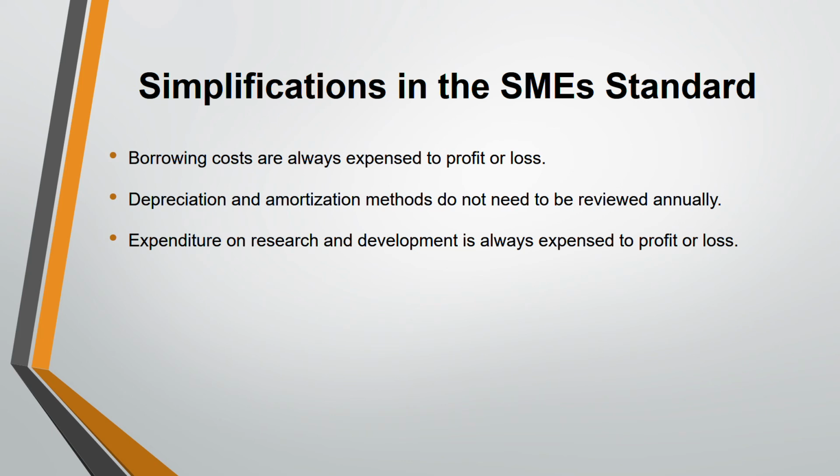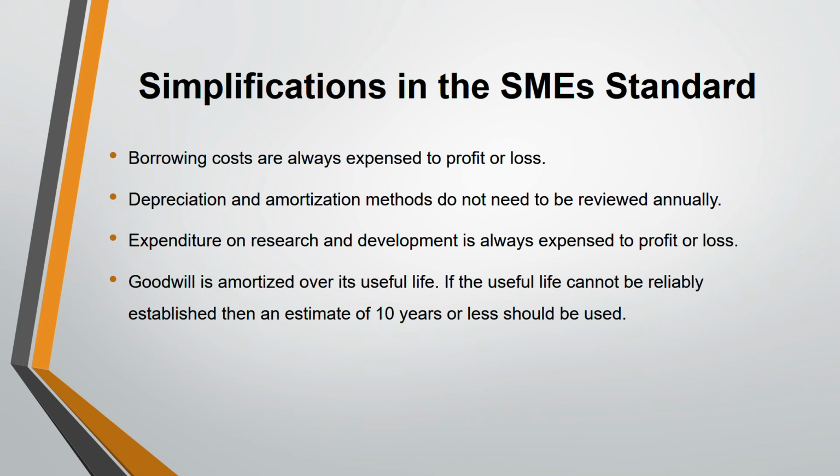Expenditure on research and development, always expensed. But under full IFRS, under IAS 38, development costs you can capitalize if six criteria are met, but research costs are expensed. Goodwill is amortized over its useful life. This is a major difference because under full IFRS standards, goodwill is never amortized. Yes, it is impaired. You check for impairment review, but it is not amortized. Other intangible assets, yes, but goodwill, even though goodwill is an intangible asset, it is not amortized under full IFRS, but here it is. And if the useful life cannot be reliably estimated, then take 10 years or less. It should not exceed more than 10 years. This thing was not there under your full IFRS standards.